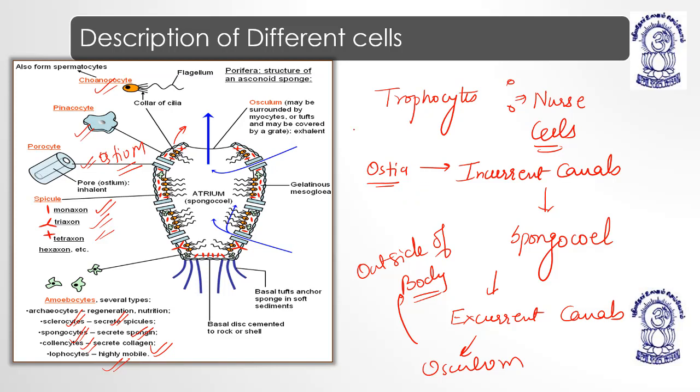Okay. Then we have the osculum, which is surrounded by myocytes, the circular layer I have already told you. Okay. Gelatinous mesoglea. Ectoderm and endoderm, they are packed with a layer which is known as what? Mesoglea. This is ectoderm, this is endoderm. They have a cementing material which is what? Mesoglea. Okay. I hope the diagram of different types of cells is very clear. We will discuss in detail in the next slide.